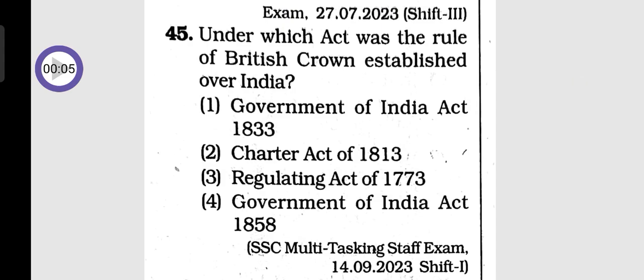Question 45. Under which act was the rule of the British Crown established over India? Option 1, Government of India Act 1833. Option 2, Charter Act of 1813. Option 3, Regulating Act of 1773. Option 4, Government of India Act 1858. So the answer is option 4, Government of India Act 1858.